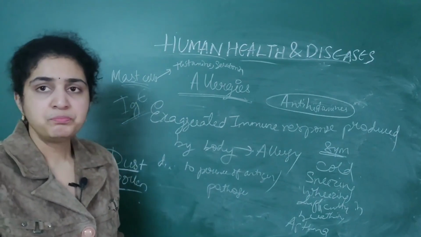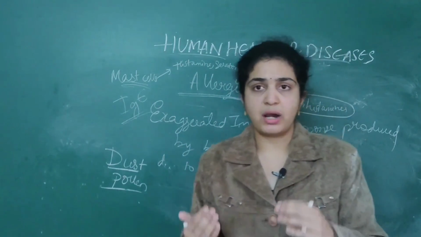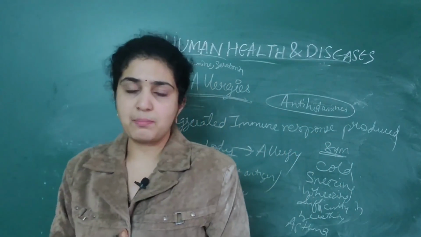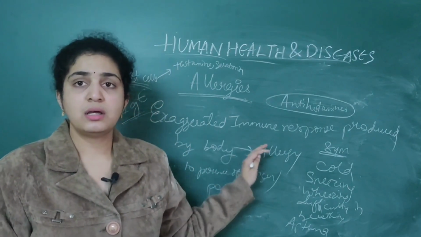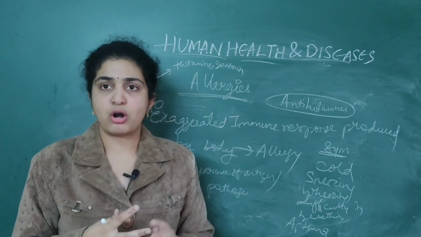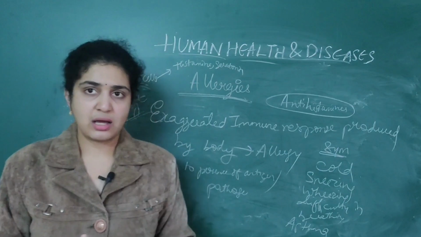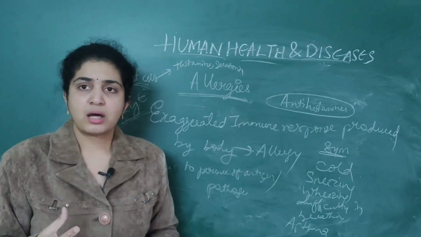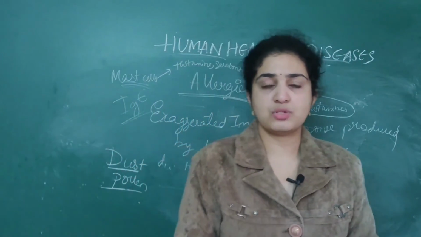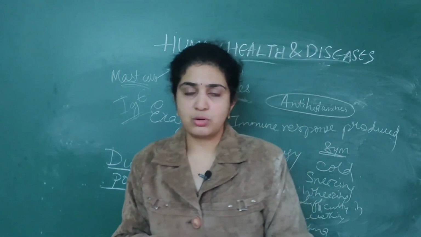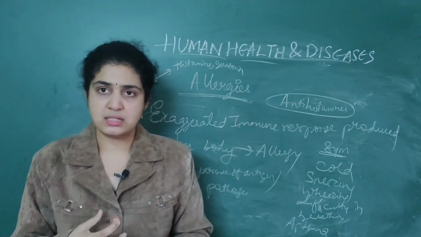So today we have done what immunity is, different types of immunity, acquired immunity, innate immunity and their examples. Then we have seen vaccination and immunization procedures. Then we have seen the topic called allergy. So next, in the next class we are going to continue with the specific immune responses produced by the body, which organs play an important role in these immune responses, as well as we will discuss another topic called AIDS. Okay.